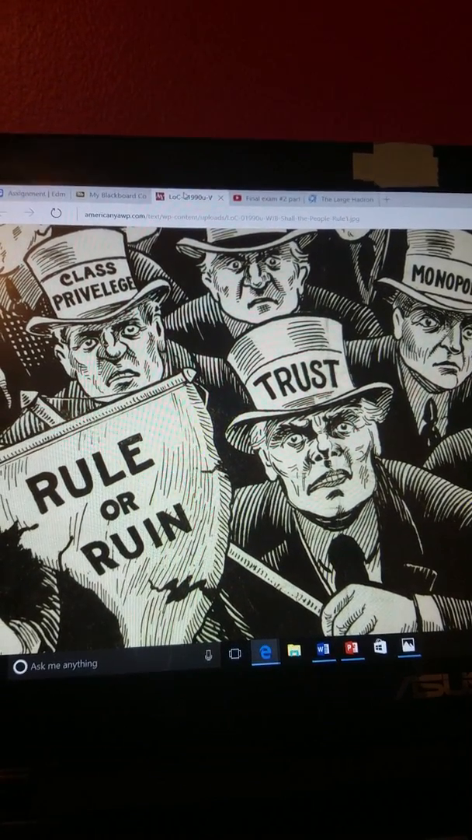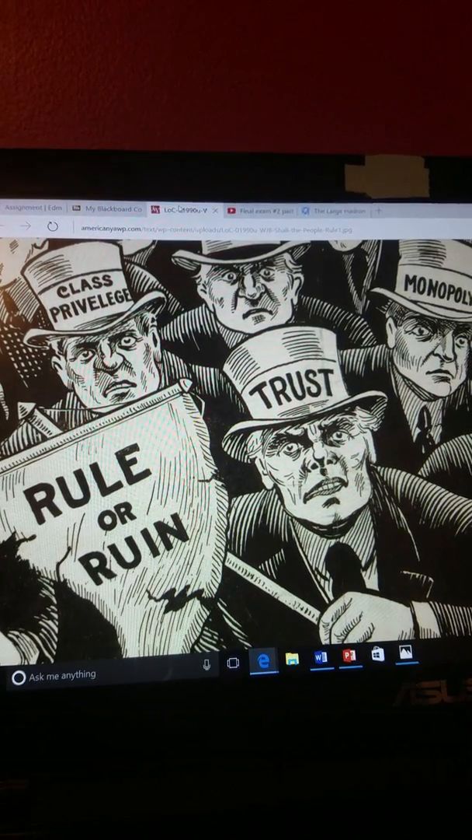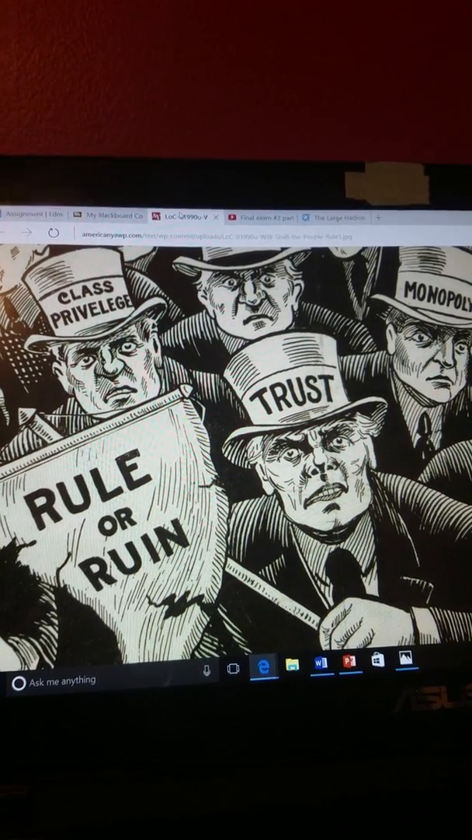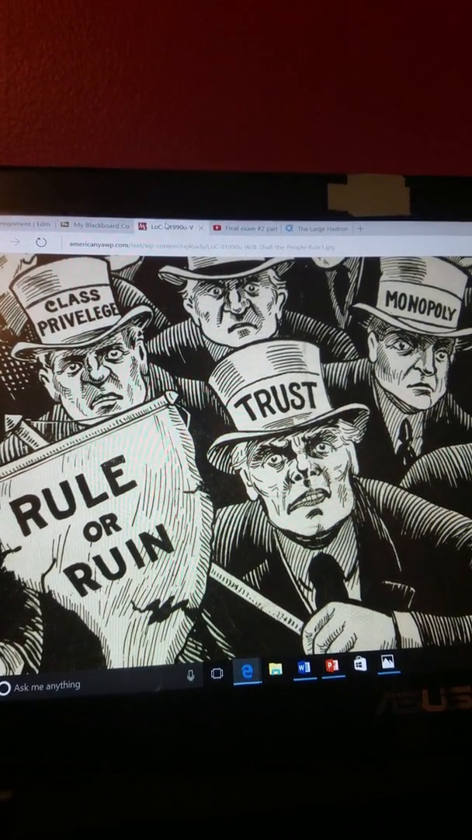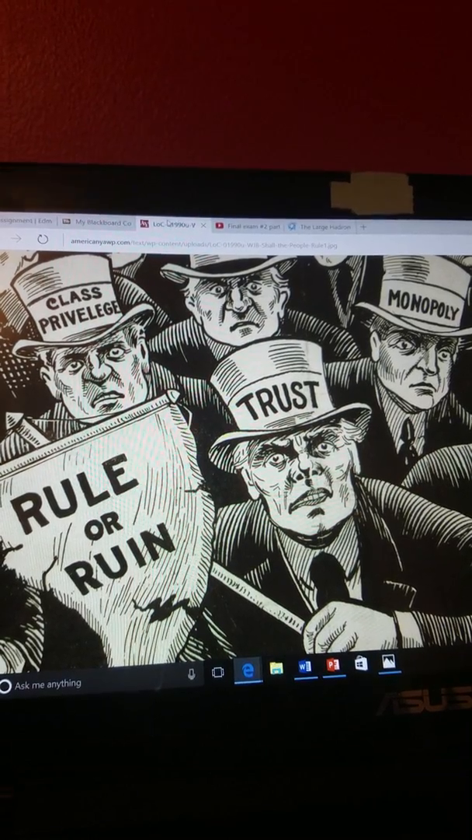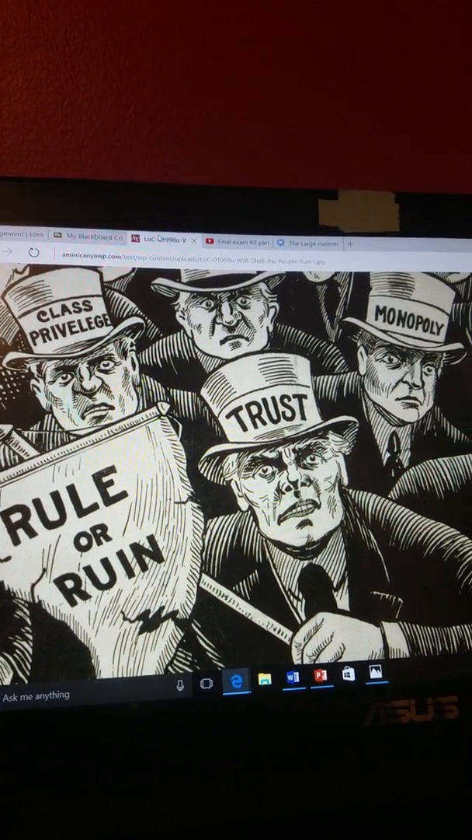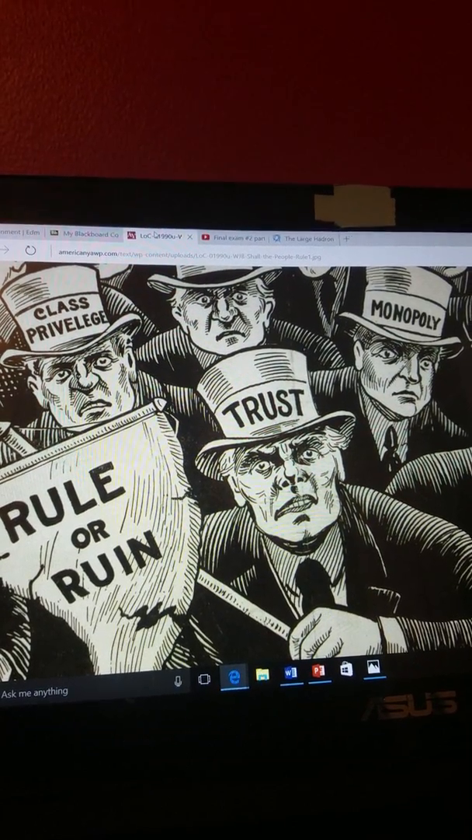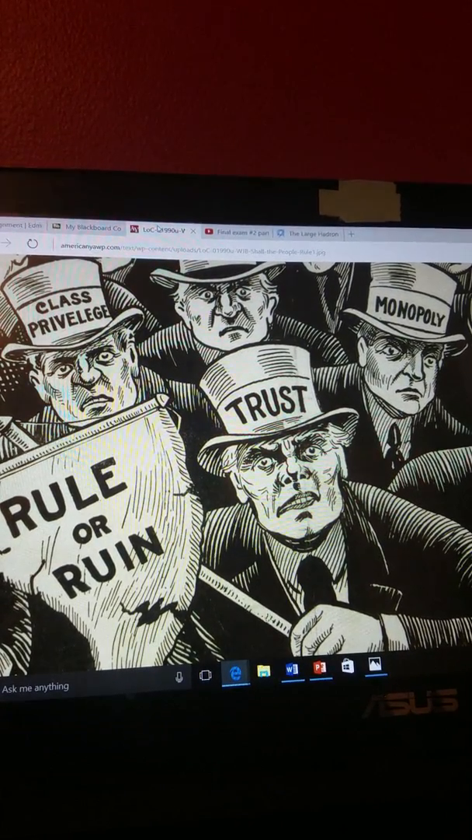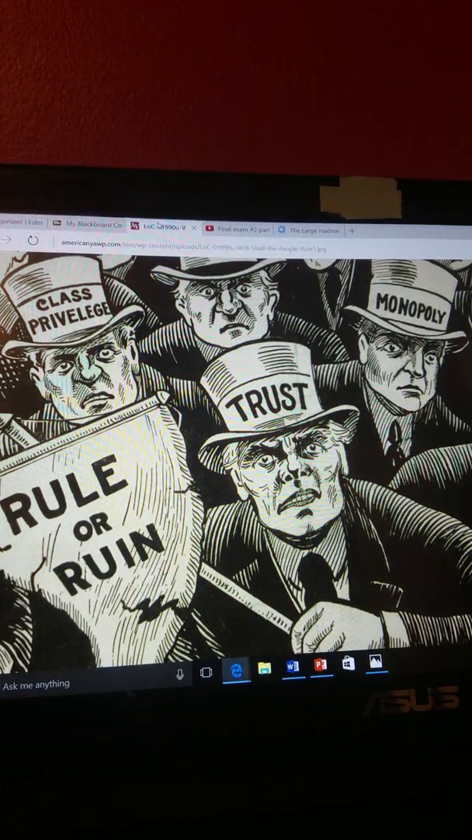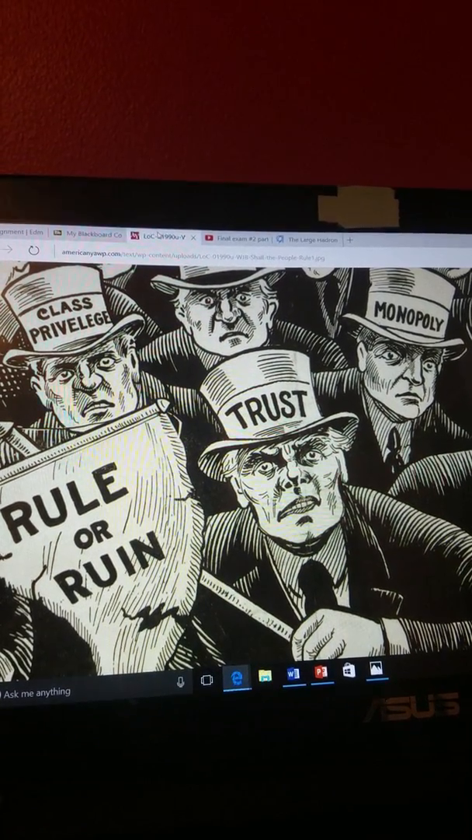In 1910, the progressive movement becomes a more popular thing, and the word progressive is becoming more popular and used in American society and politics. In 1910, the Mann-Elkins Act is passed in order to strengthen the ICC, which again is the Interstate Commerce Commission. In 1911, the Department of Labor, run by the Taft administration, is created.